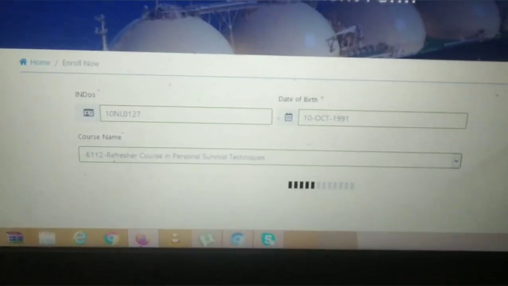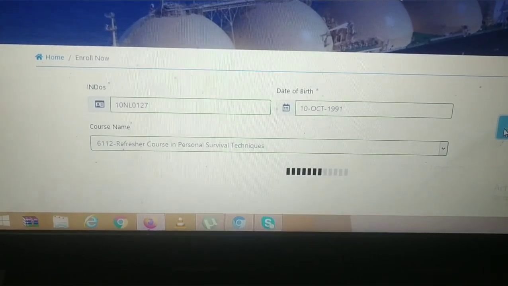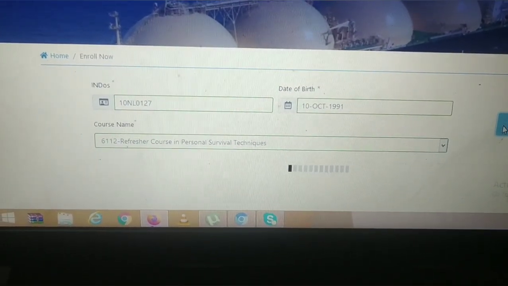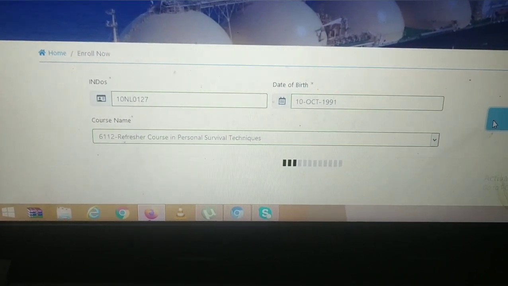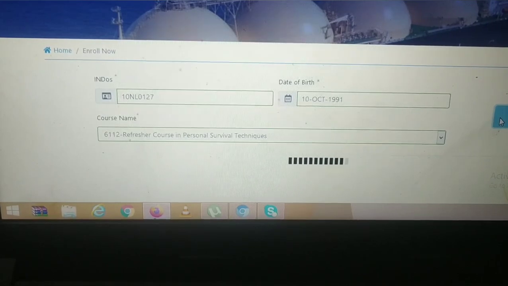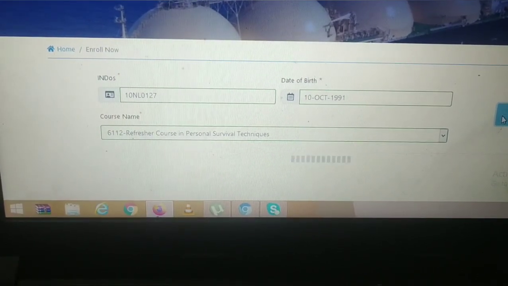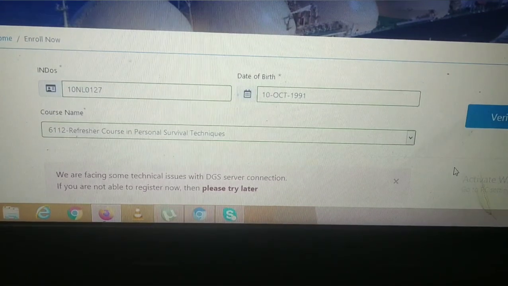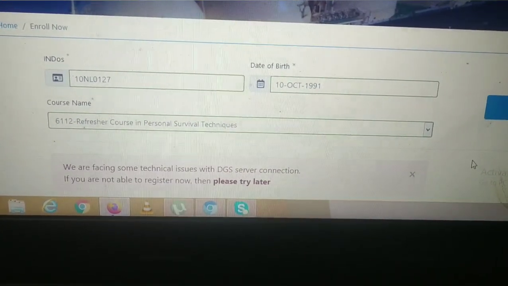The window will turn green and it will fetch your data through your endorse number. It sometimes takes too much time, sometimes it responds quickly. You have to be patient and wait for the next window to open. Sometimes you will get this kind of message: we are facing some technical issues with the DGS server.